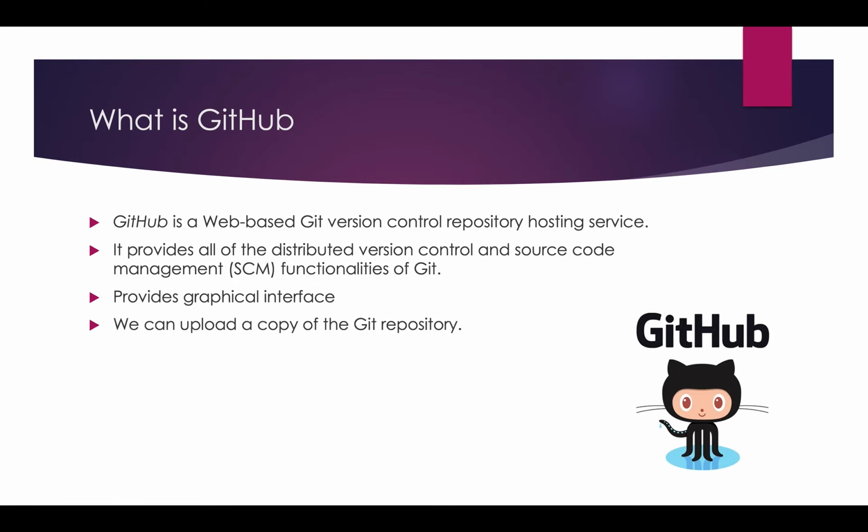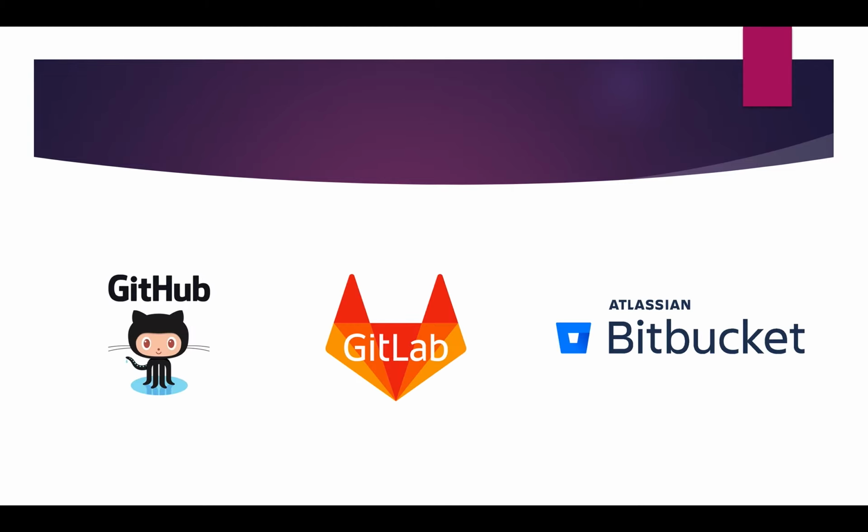I already explained: if you create a folder in your system, in Git terms you can make it a repository. If you want to turn a folder into a repository, you need to perform some commands. How to do those commands, we'll go through in this series as part of the installation and try to understand many things. You can add, commit, push, pull; we have a lot of commands in Git.